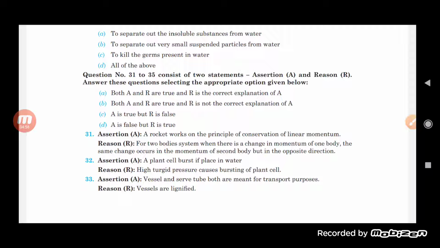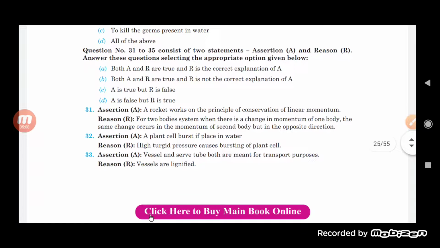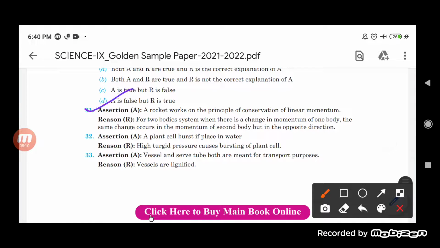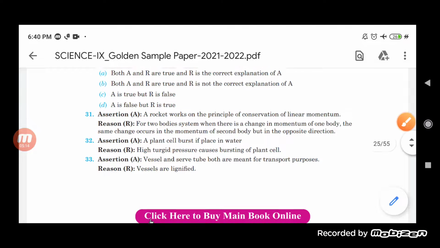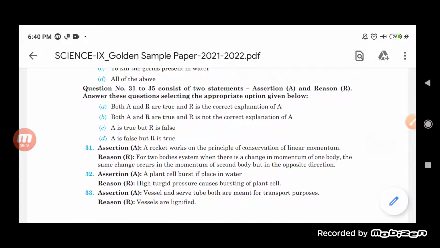Basically, according to that, we can say here that assertion as well as reason both are correct, and the reason is the correct explanation of the assertion also. So we can say here, according to that, the first one is the correct option, in which both assertion as well as reason are correct, and the reason is the correct explanation of the assertion.